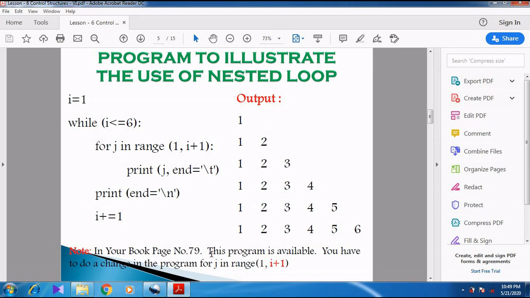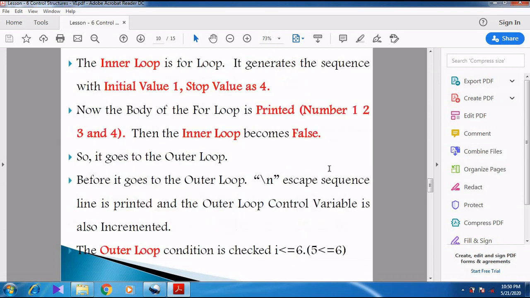See students, in your book there is some mistake in the third line. For j in range 1, i plus 1. In your book they have given only i, but you should change it to i plus 1. So all of you kindly note it in your notebook. You want to change this in your book. Right. I think I have explained the nested loop structure to you.